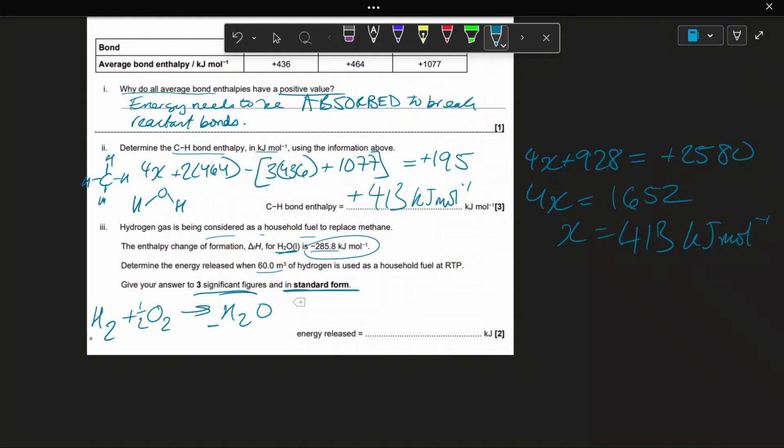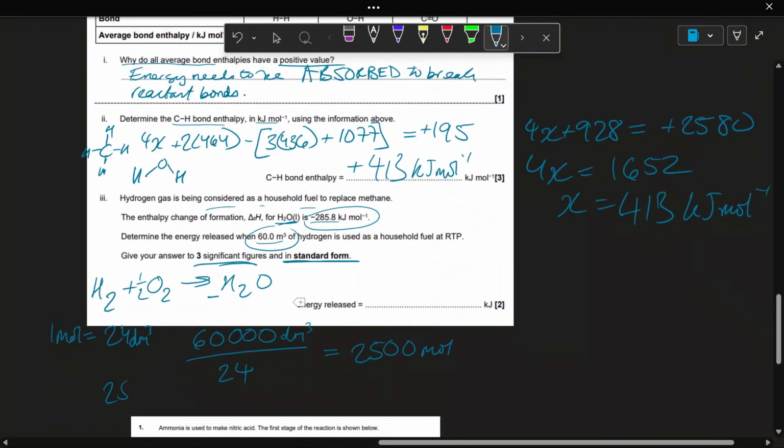So, 1 mole of hydrogen, therefore, releases 285.8 kilojoules per mole, and we have 60 meters cubed. So we know that 1 mole equals 24 decimeters cubed in standard conditions, and 60 meters cubed is 60,000 decimeters cubed. Well, divide by 24 to get 2,500 moles of hydrogen.